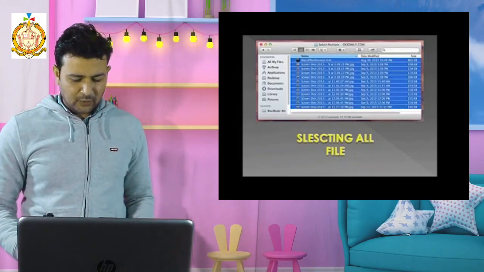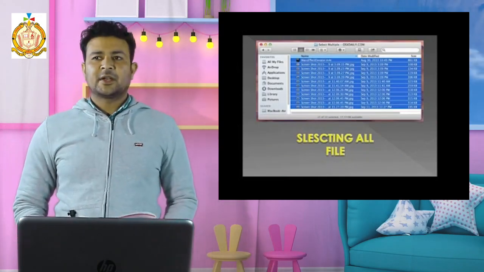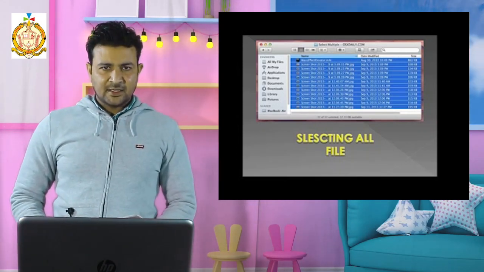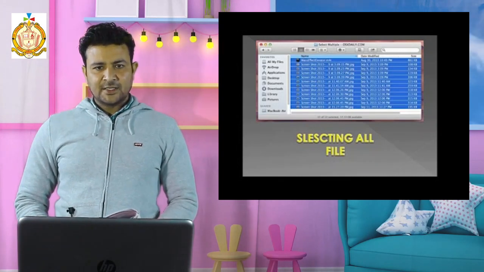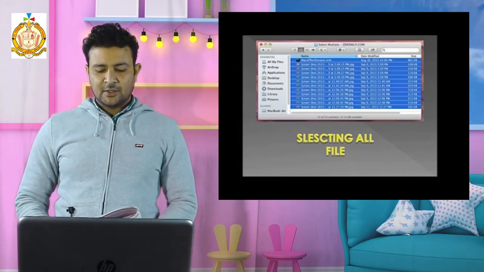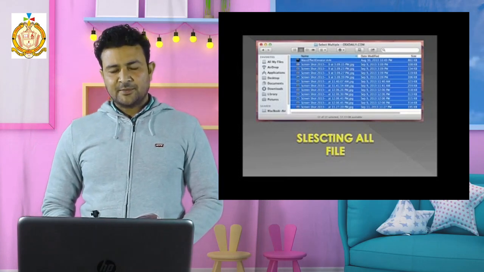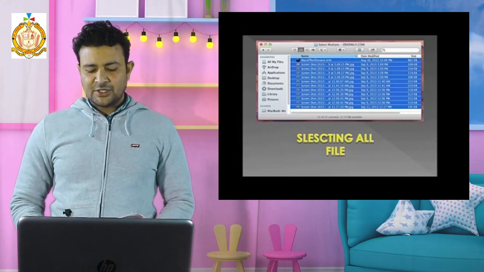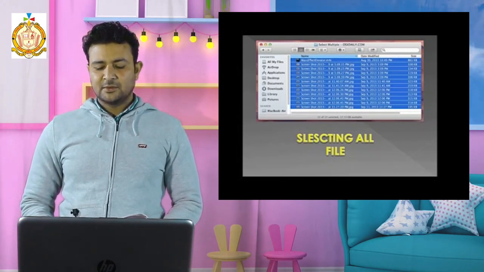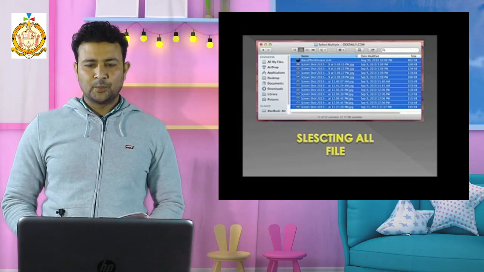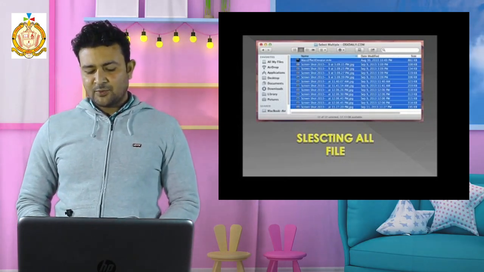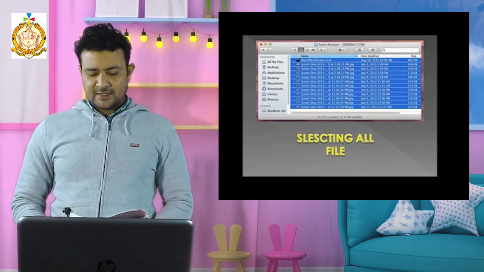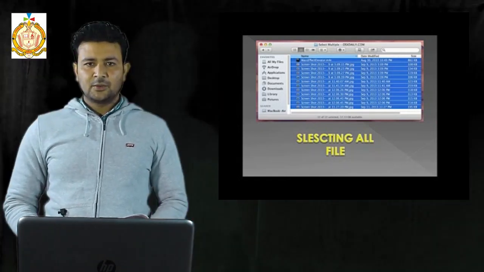Next, selecting a group of files. How can you select a group of files? Like, there are different files in your folder. A Word file is there, an Excel file is there, an MP3 file is there, a video file is there. Now you want to select a group of files. Which procedure do you have to follow? You have to open the folder in which your files are. Position the mouse pointer slightly above and to the left of the first file in the group. Then click and drag the mouse pointer to the right until all the required files are selected in your group.